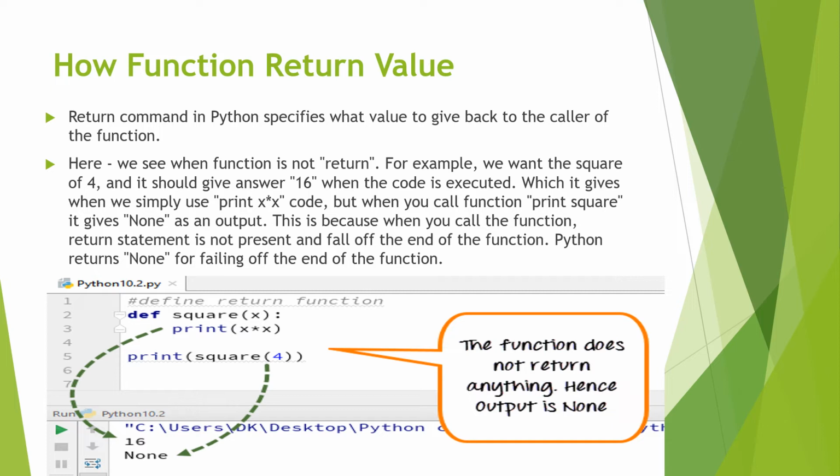It means every function has to return a value. When a function returns a value to its caller, the last statement must be a return statement. If we don't include a return statement, the function returns None to the caller.